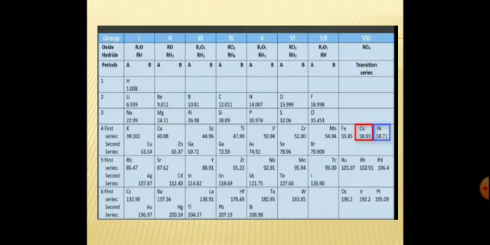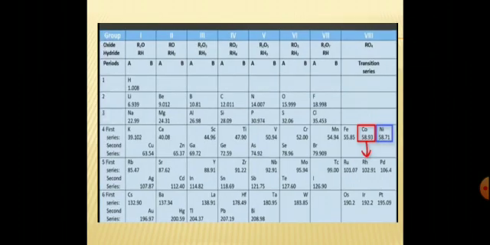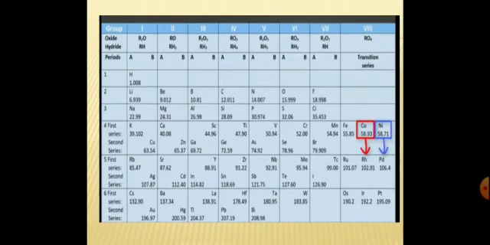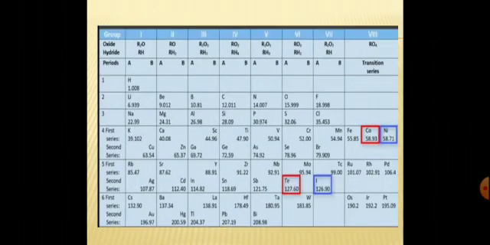For example, as you can see in this table, cobalt should come after nickel, but cobalt comes before nickel, since its properties are similar to the elements below it, that is rhodium and iridium. Nickel's properties are similar to palladium and platinum, which are below it. So Mendeleev had to make such exceptions, where an element with higher atomic weight comes before an element with lower atomic weight. Can you find some more exceptions in this table? Yes, it is tellurium and iodine.